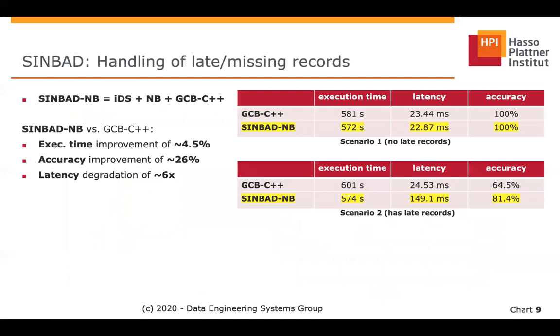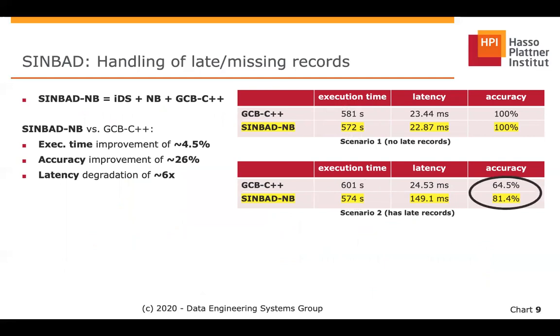In this slide, we have some metrics from the current version of Simbad, which includes the incremental DB scan, noise buffering, and the programming and parsing optimizations. We can see that in comparison to the baseline, there is an improvement of the execution time of around 4.5% and an improvement of the accuracy of around 26%.